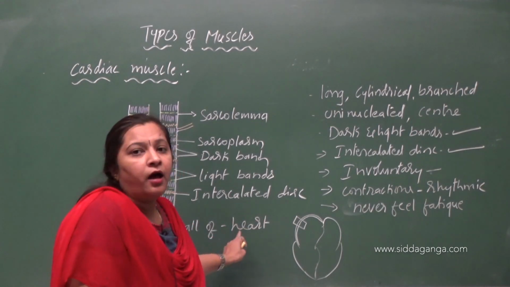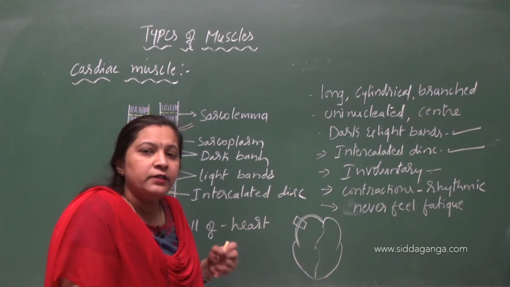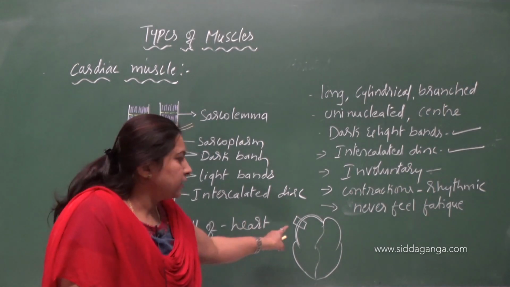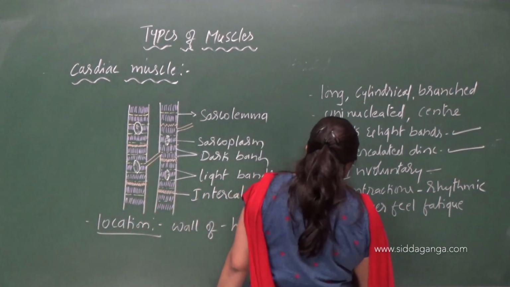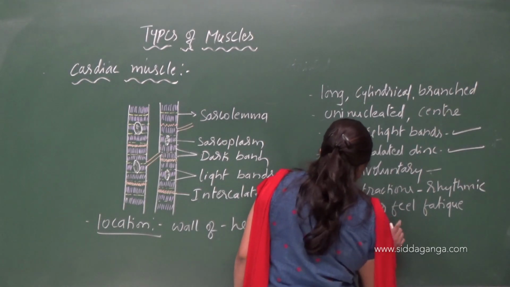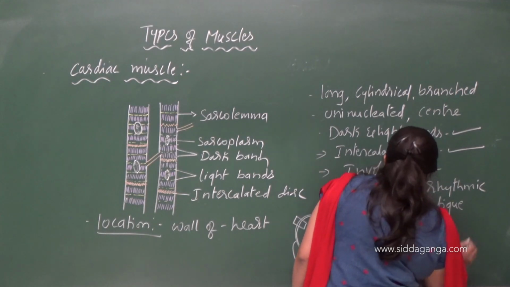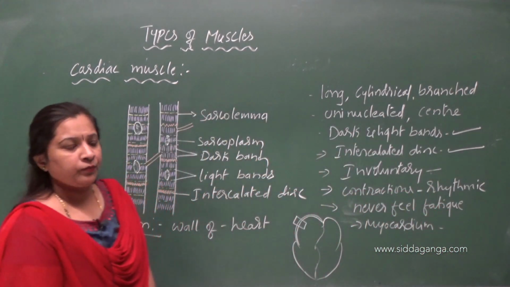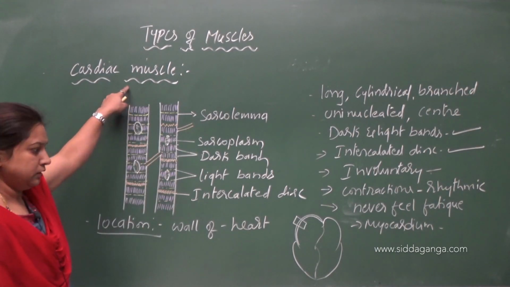Where exactly are the heart muscles present? They are present in the heart wall. In which layer? They are present in the myocardium, the thickest layer. So the heart muscles are present in the myocardium layer of the heart wall, and they are called cardiac muscles.